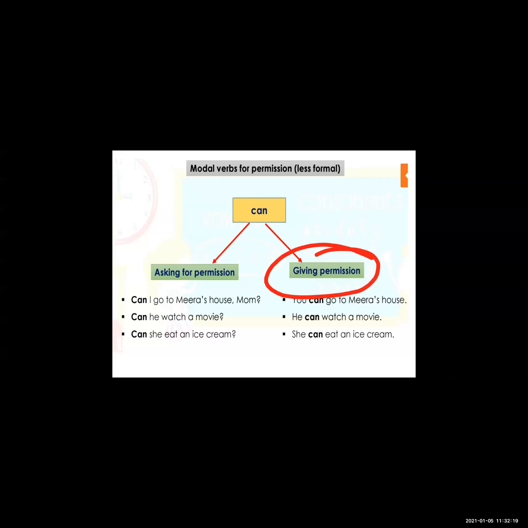So we can reply in positive form also and in negative form also. Here we have learned about the modal verbs for permission, that is may, can and might also. Here may is formal and can is the less formal modal verb. Now see, we are moving on.